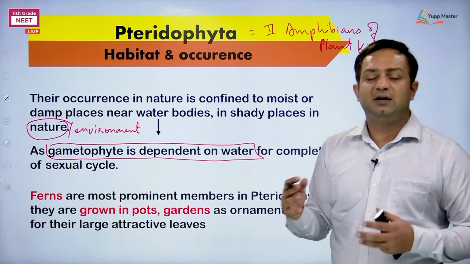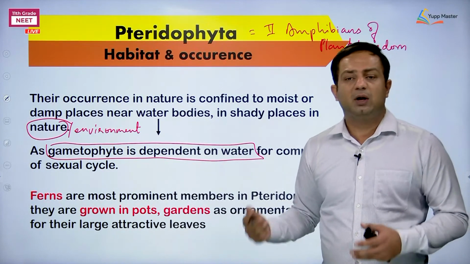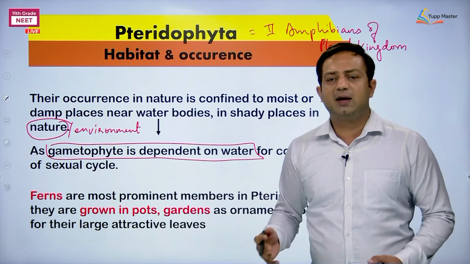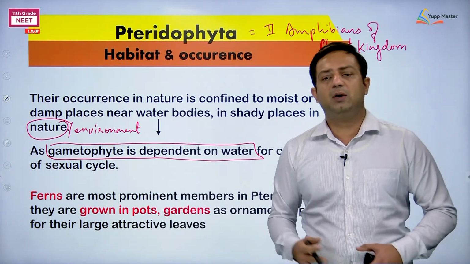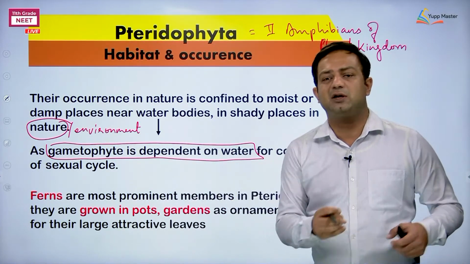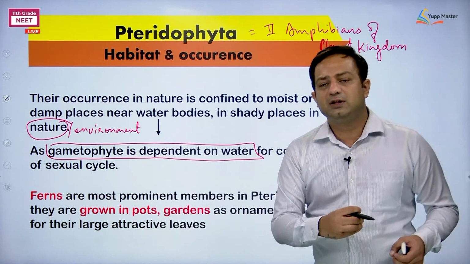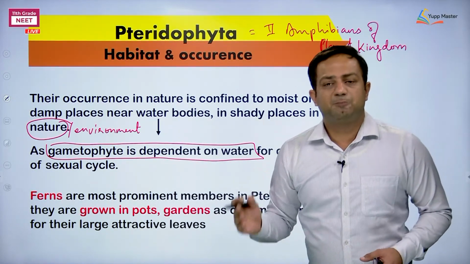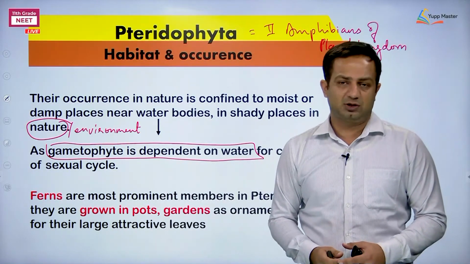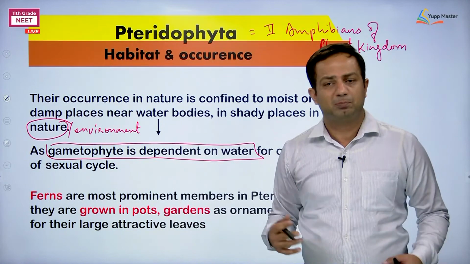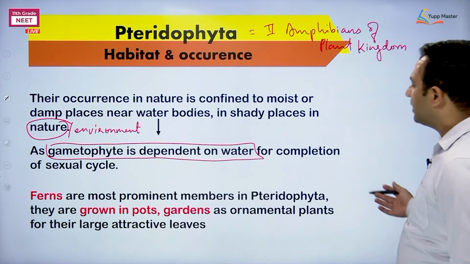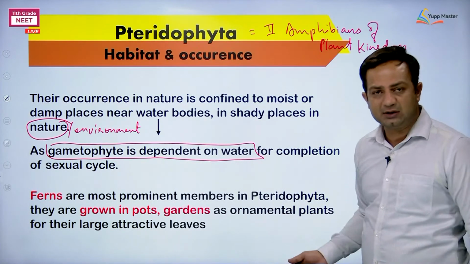But remember that it is the sporophyte which can be grown away from water. Secondly, how is it possible then? Because if you are going to plant a fern in a pot, how are you going to plant it? Because the embryo or the dispersal structure reached only the river banks or nearby the water pond or something. The sporophytes are propagated by their vegetative structures. They have vegetative structures which can propagate, or you can say sporophyte can propagate vegetatively. Okay, so they can be seen in pots, they can be seen in gardens as well.